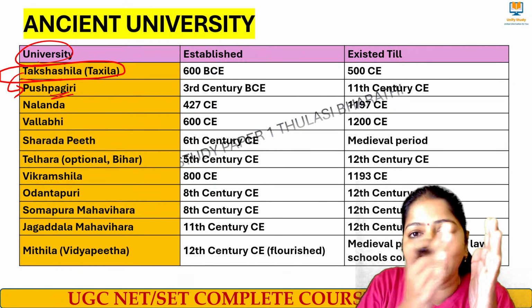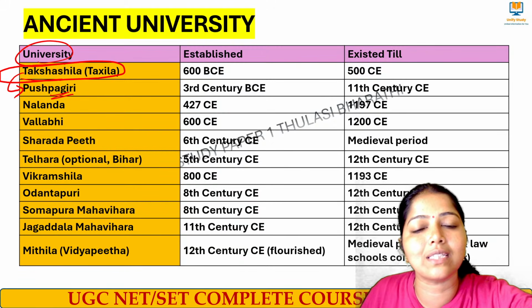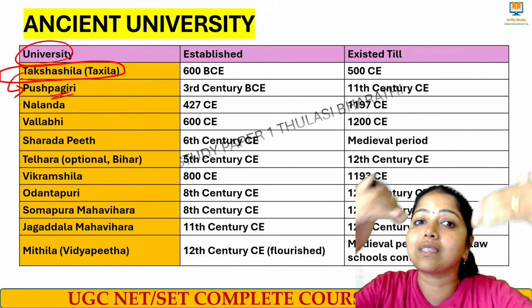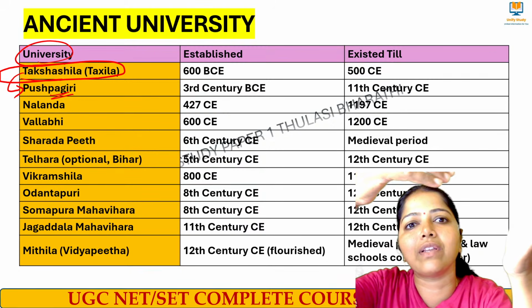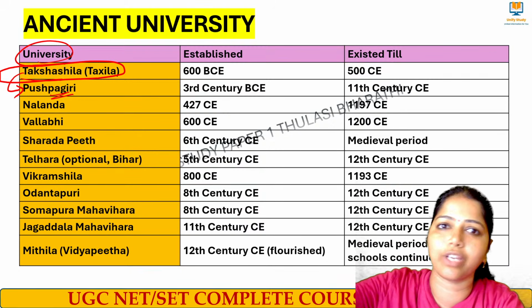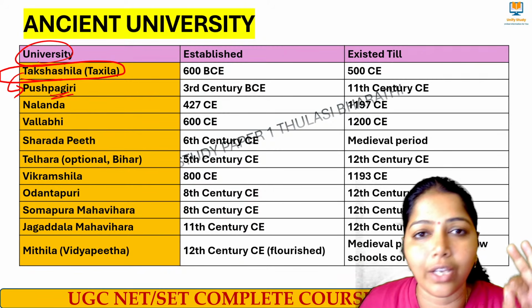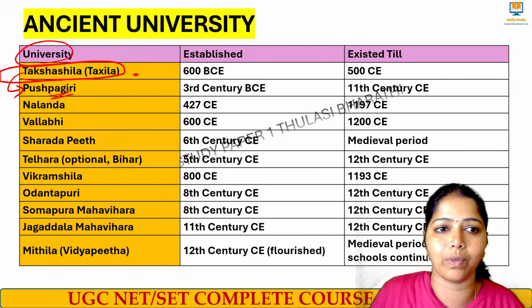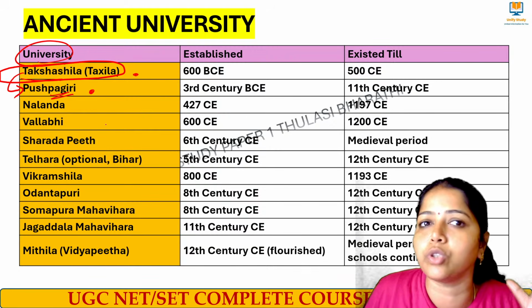As the evolution happened, from the Vedic and later Vedic period to the Buddhist period, it started at that time itself. Initially it gave Brahmanical education, then slowly evolved into a Buddhist university. Note that point under Takshila University. And then we have Pushpagiri University, which is also a Buddhist university.